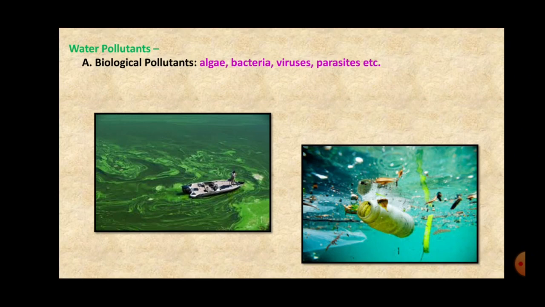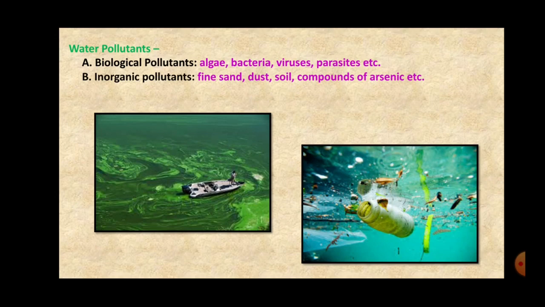So if the water gets contaminated, mixed with algae, bacteria, viruses, or parasites, then it is called biological pollution. These algae, bacteria, and microorganisms are called biological pollutants.